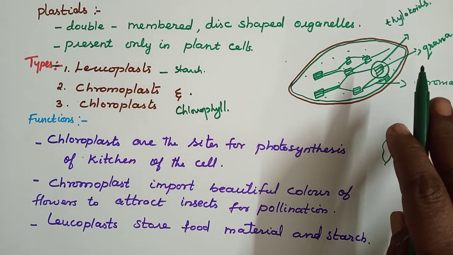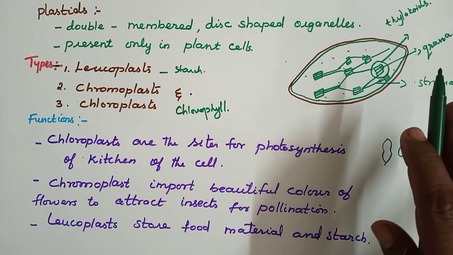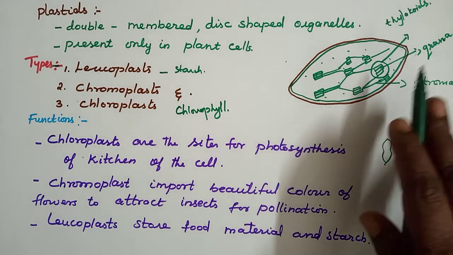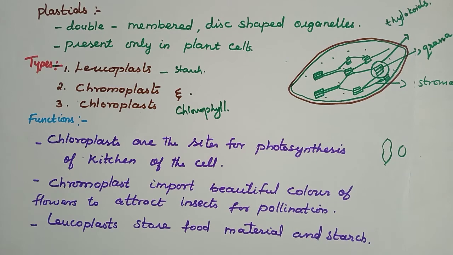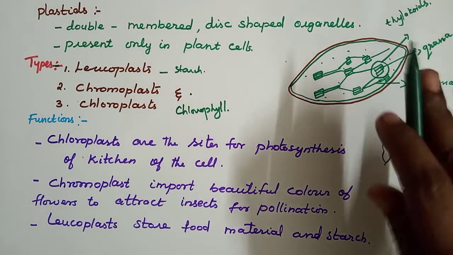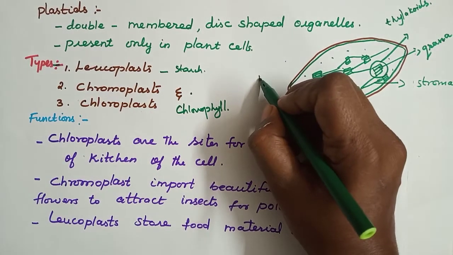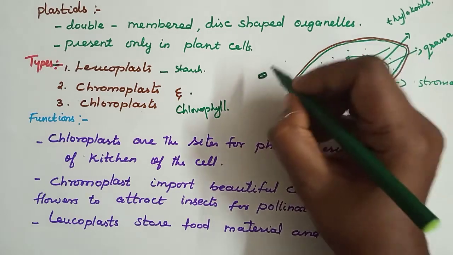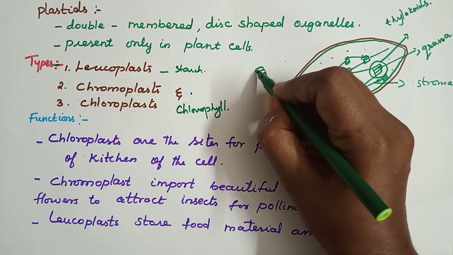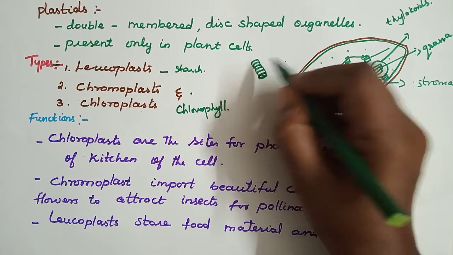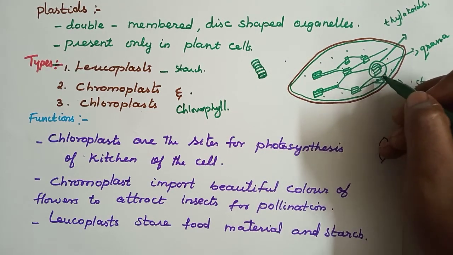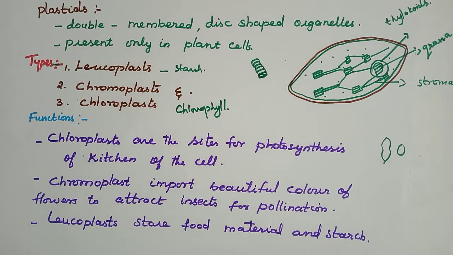These thylakoids contain molecules of green chlorophyll and yellow-orange carotenoid pigments. So where are the pigments present? Inside the thylakoids. It's flattened like a coin, for example, a 5 rupees coin. We keep them like this, like some 10 coins stacked. Like that only is the thylakoid. All the pigments are present inside the thylakoids, and they take part in trapping of solar energy.